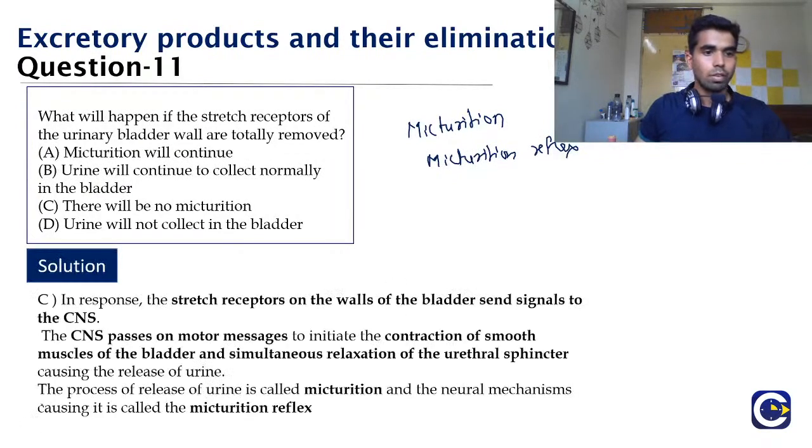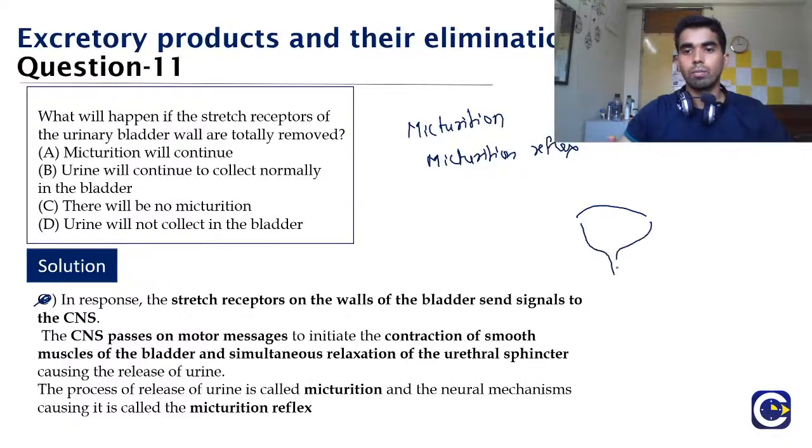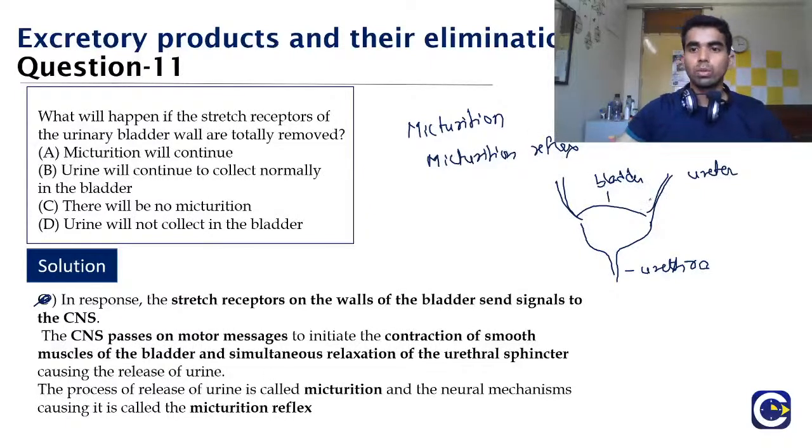So see, what exactly is micturition? This is the urinary bladder. This is the bladder, this is the ureter, and this here is the urethra. From the ureter, the urine comes into the bladder. When the urine starts collecting, it stretches the wall, and when it stretches the wall, it will send a signal to the brain.